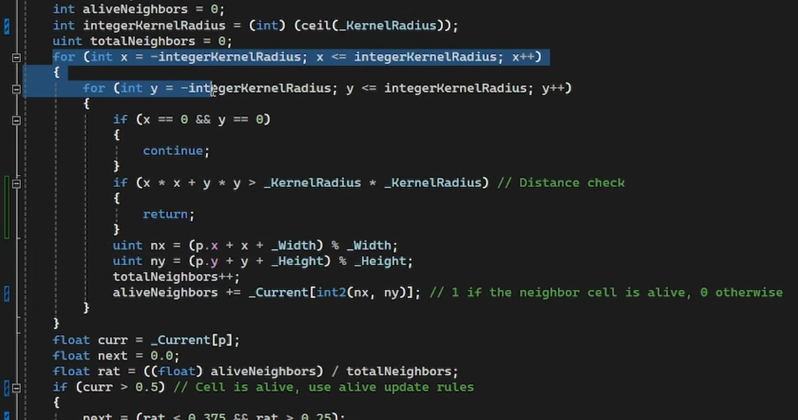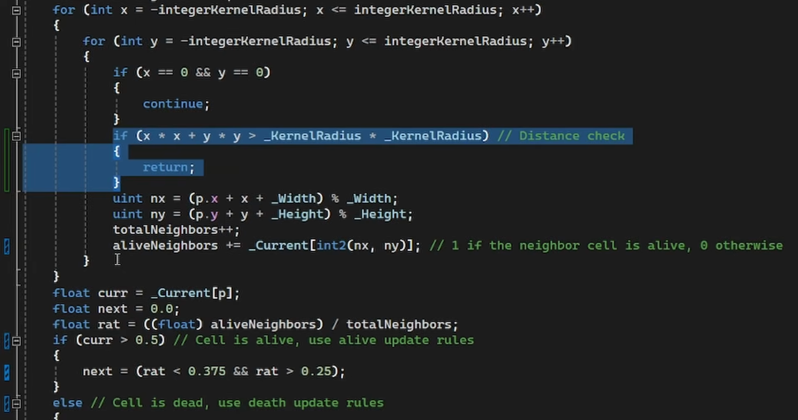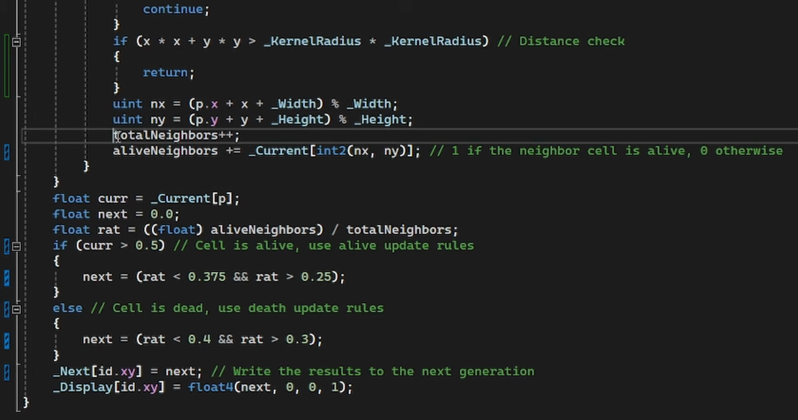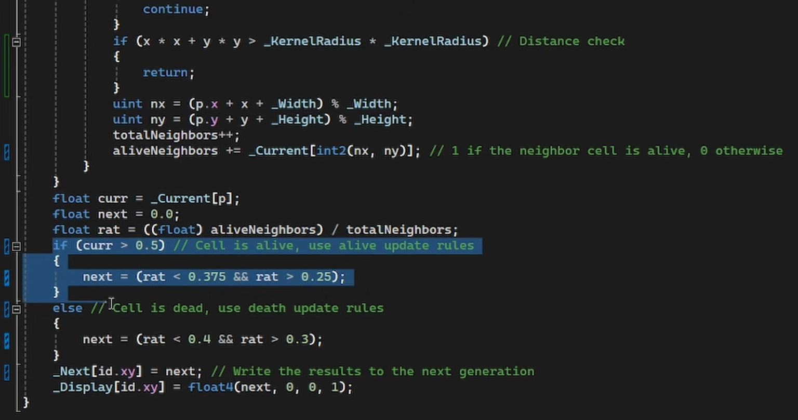We'll now loop through all of the x and y values that are less than the circle's radius away from our cell, and run a distance check to make sure they're really inside of our circle. We'll keep a count of the total cells in the circle and a separate count of just the living ones. Dividing these counts together gives the ratio of living cells to total cells in our neighborhood. We'll then plug that ratio into our new update rules. And that's all the changes to our code, so let's return to our game.